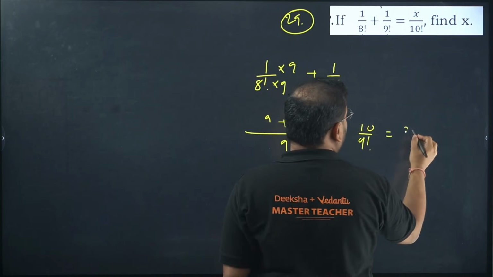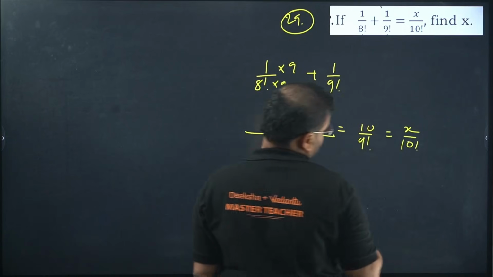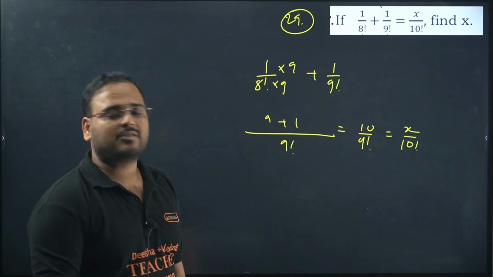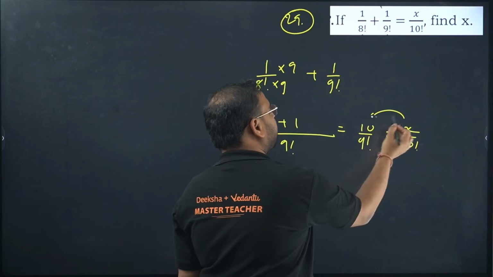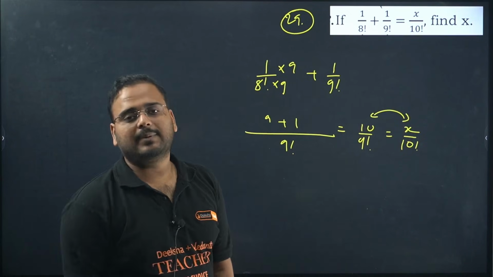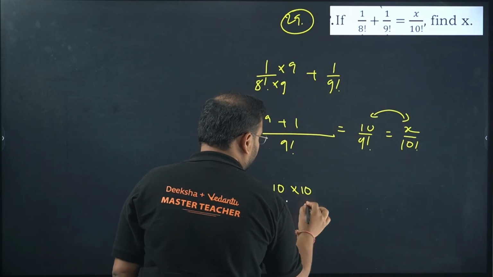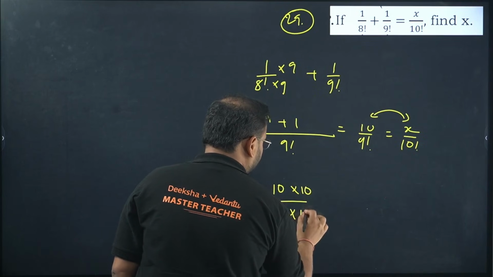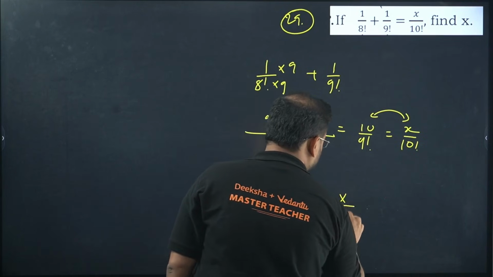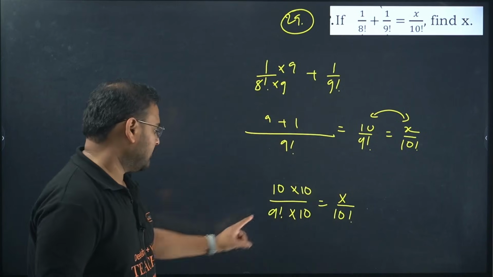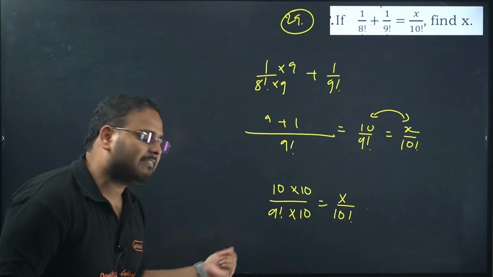RHS, you check, x by 10 factorial. To make this numerator comparable, I can just simply multiply what? 10 to both sides. 10 into 10, and over here, this is as it is. Check now. 9 factorial into 10 is what?